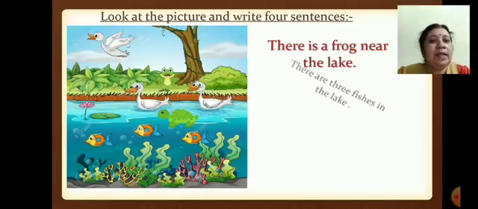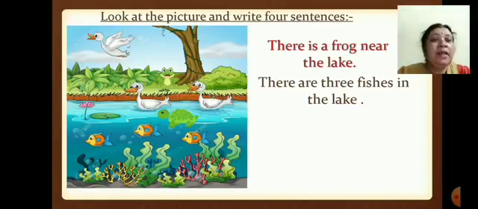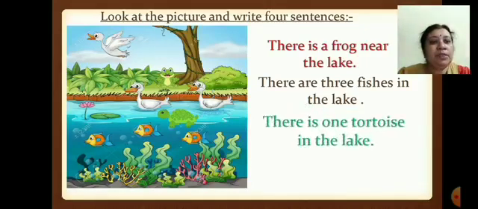Next line. There are 3 fishes in the lake. Can you see 3 fishes, children? 1, 2, 3. So here I am using there are. There are 3 fishes in the lake. Now next, what do you see in the picture?